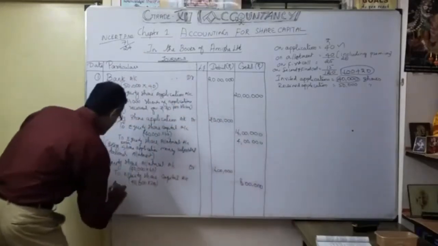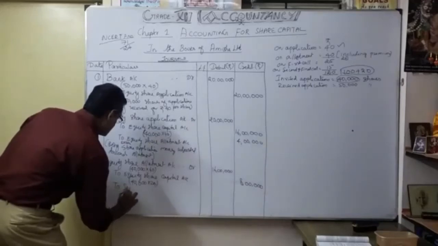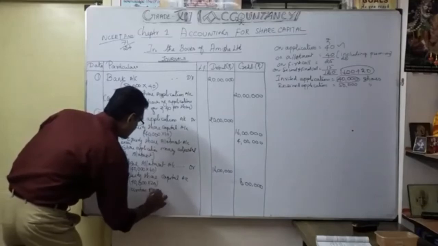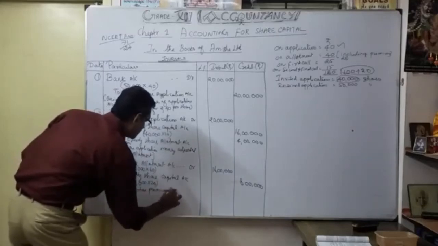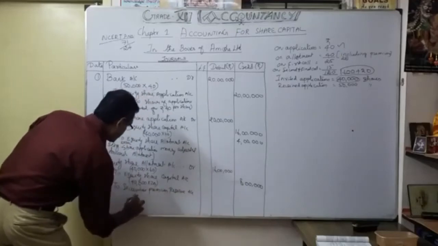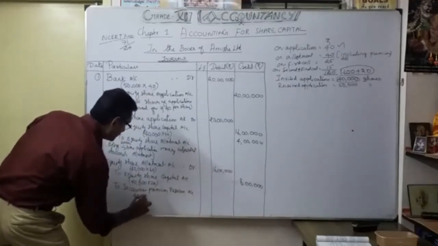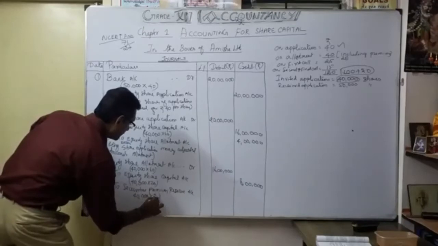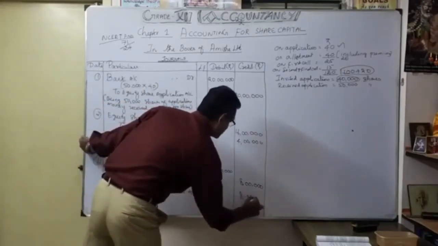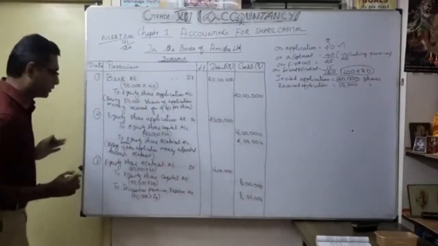Okay, to securities premium reserve account. So always you should do the explanation like this: 40,000 into 20. So how much? 8 lakhs. So this is our share allotment due, isn't it?